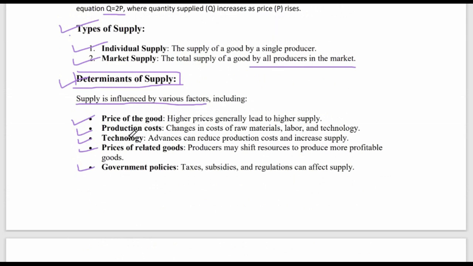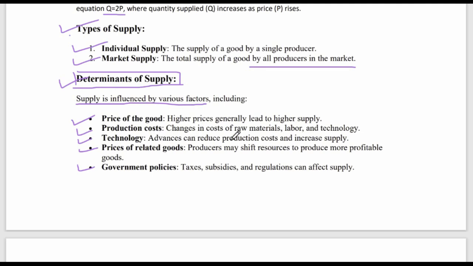For example, in my case, I said that I am supplying shoes in the market. I am manufacturing shoes. So I know that I will supply more shoes in the market if the price of the good increases. So higher prices generally lead to higher supply. This is the first determinant or factor of supply. The price is the first factor. Second is the production cost. So if my production cost of manufacturing shoes increases, then of course I will supply less because my profit is coming down.